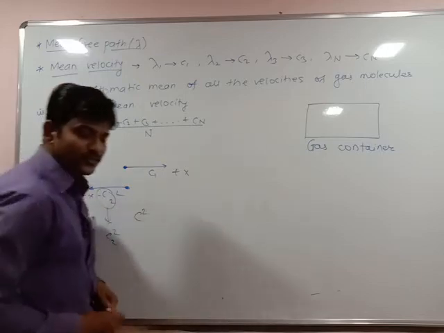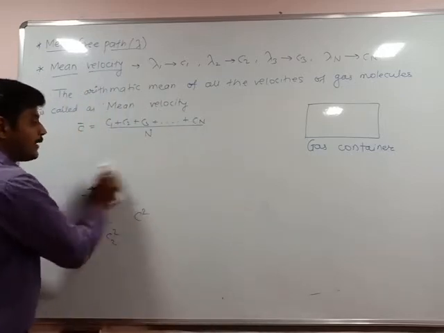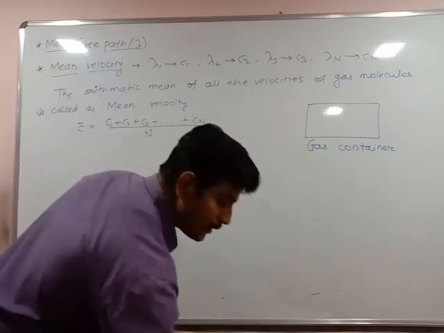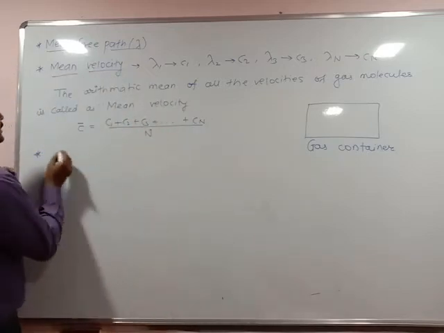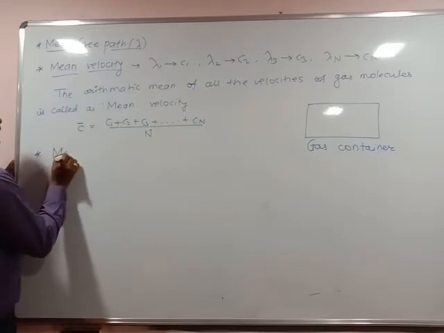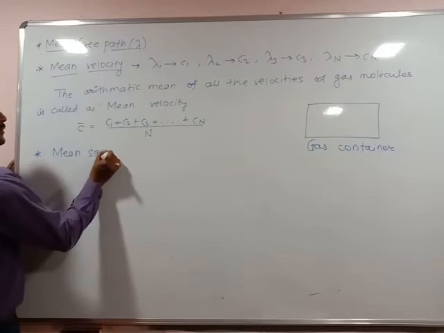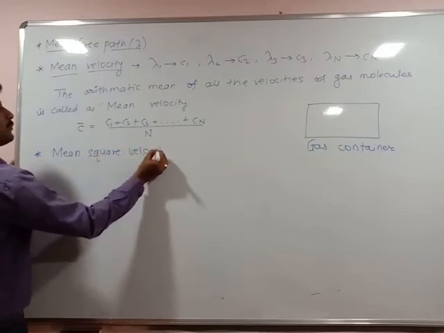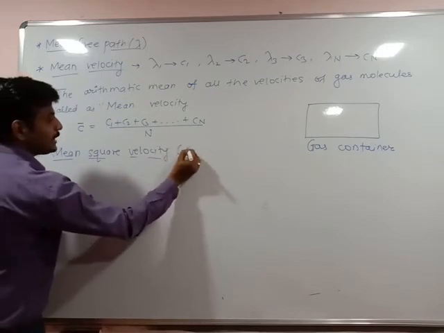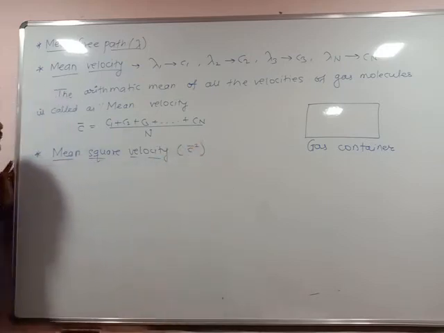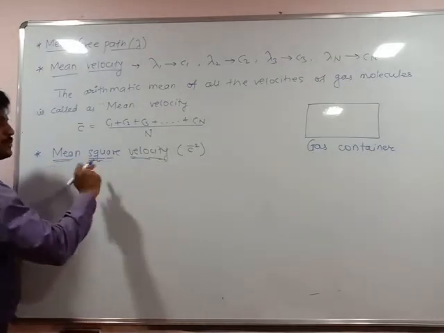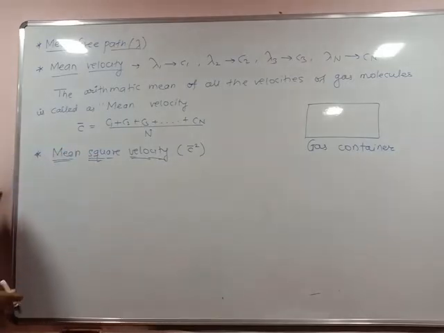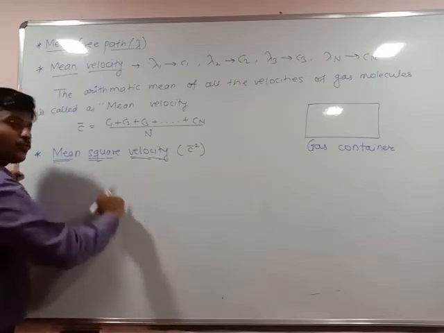So how to square the velocity for the number of gas molecules when they are under random motion? The next definition, due to the random motion of gas molecules within the container, is mean square velocity. It is represented by c bar square. There is a velocity which is under random motion. That's why there is a concept of mean square velocity. To get the square of a negative value, you get a positive value.